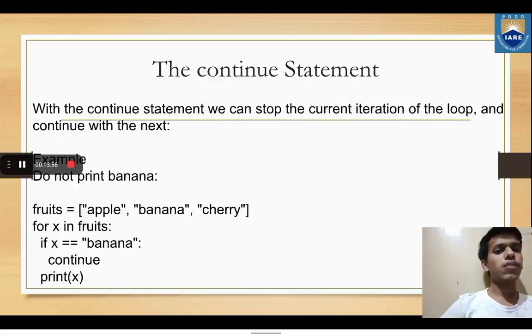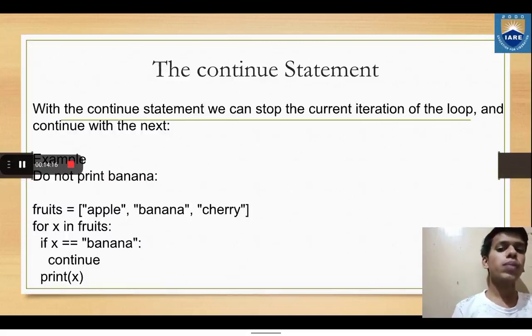The continue statement. With the continue statement, we can stop the current iteration of the loop and continue with the next. That means if we write continue, it will not perform the operations or functions which are written below it. It will go back to the start of the loop.